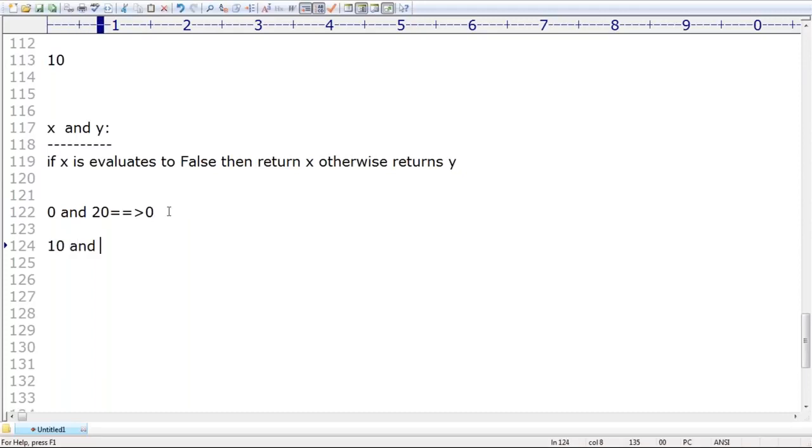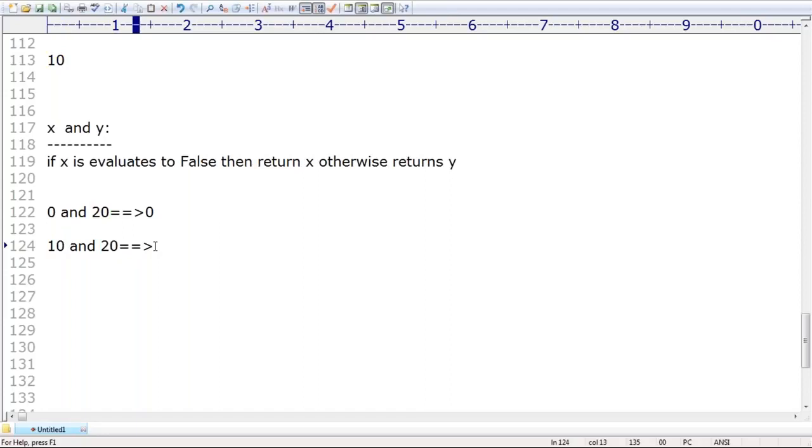Now 10 and 20. Can you please tell the answer, sir? Internally, is 10 true or false? If it is true, then we need to consider the second value. If it is false, then we consider the first value. If X is false, return X. Otherwise, return Y. Sir, it is not false, that's why we have to return Y.